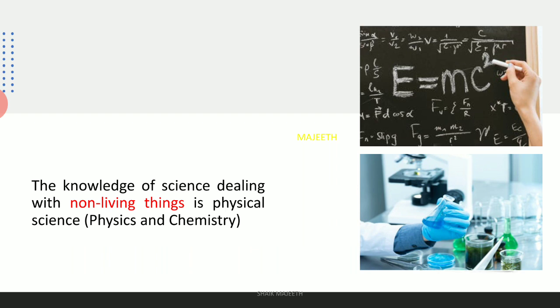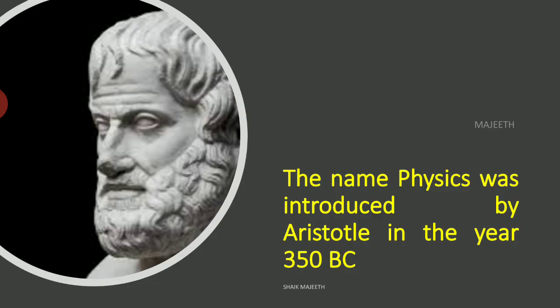Physical science has two components. One is physics and another one is chemistry. These two are collectively known as physical science. Right? So the physics is the word coined by the great philosopher Aristotle 350 years before Christ. Right? In that year itself, he has coined this word.